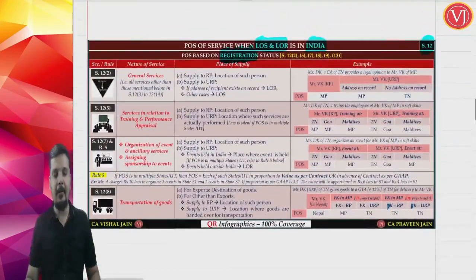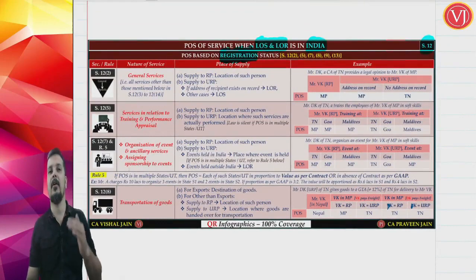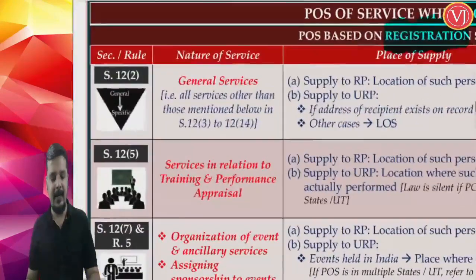Now we have to understand that our bifurcation of section 12 is in two parts: based on registration of the recipient, and not based on registration of the recipient. So the subsection numbers will not be in sequence. You will not find the subsection numbers in sequence. Now let us focus on the first category here.